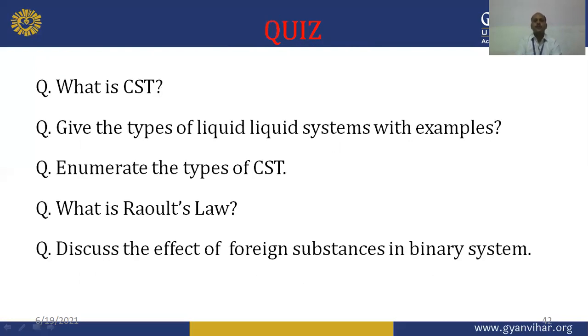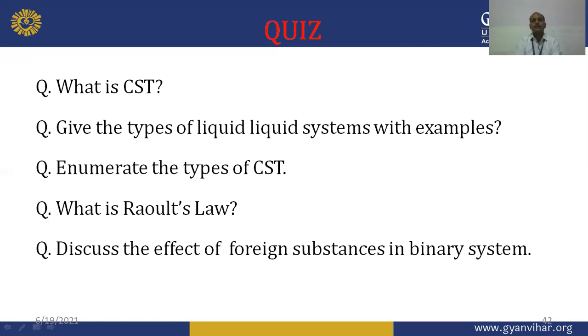Now, when we go through the quiz section, there are some questions which are based on today's lecture. So I hope you will be able to answer all the questions. Like what is CST? CST is the critical solution temperature.